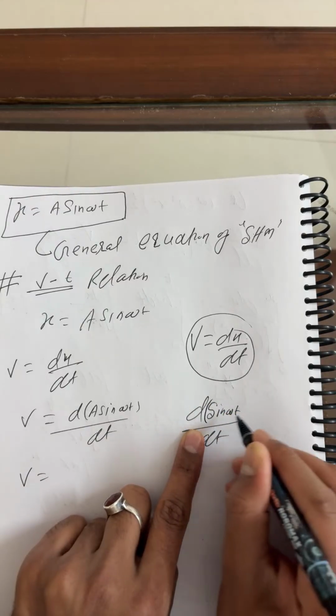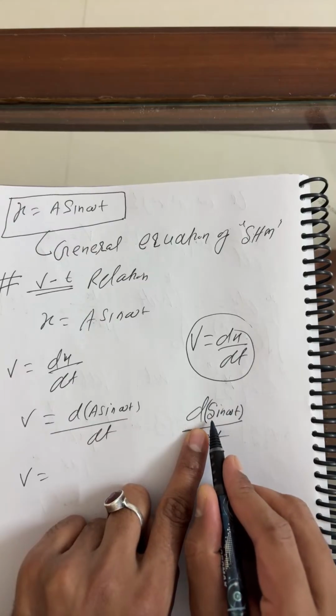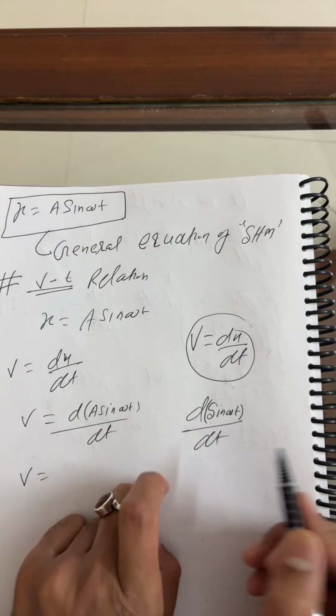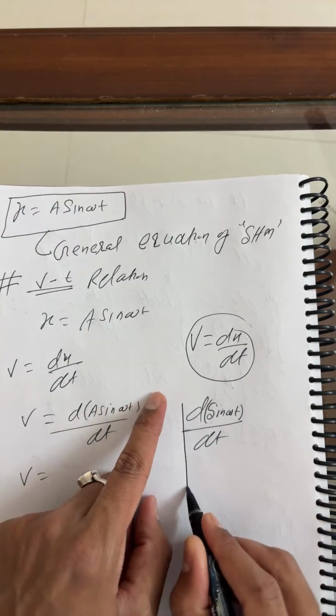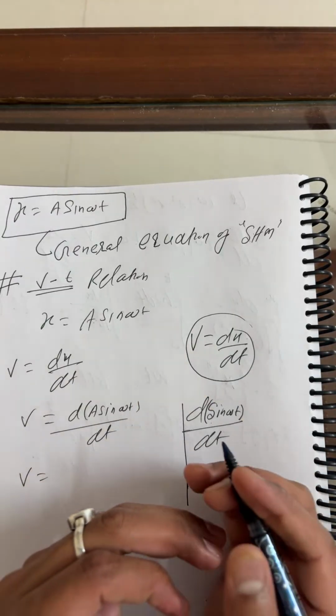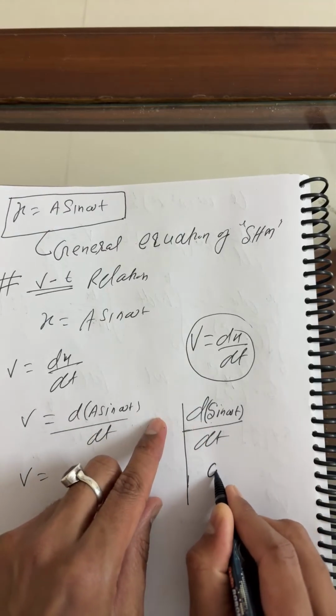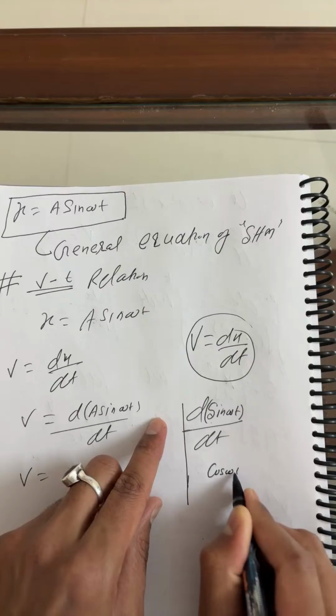The sine is the primary function, and the differentiation of sine is cos. So you write cos omega t as it is.